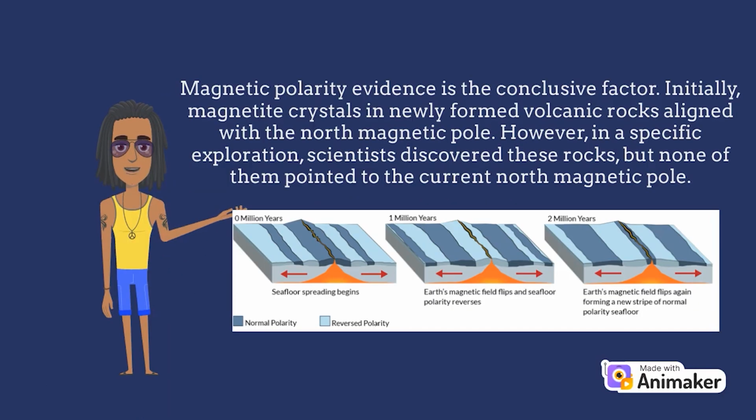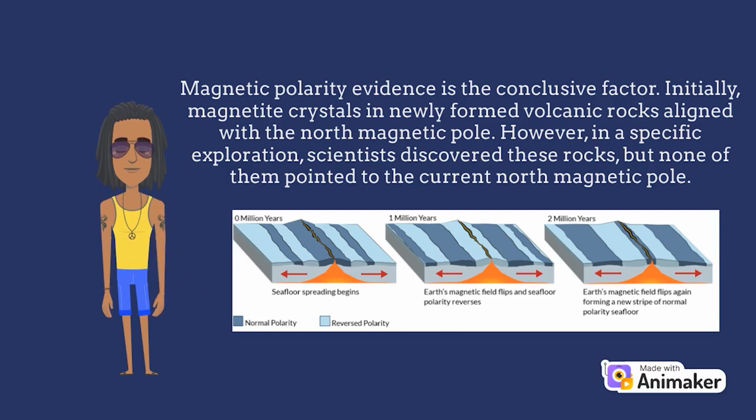Magnetic polarity evidence is the conclusive factor. Initially, magnetic crystals in newly formed volcanic rocks aligned with the North Magnetic Pole. However, in a specific exploration, scientists discovered these rocks, but none of them pointed to the current North Magnetic Pole. Instead, they varied in direction and came from volcanoes of different ages. Interestingly, despite having the same age, volcanic rocks from other sources pointed in a similar direction.